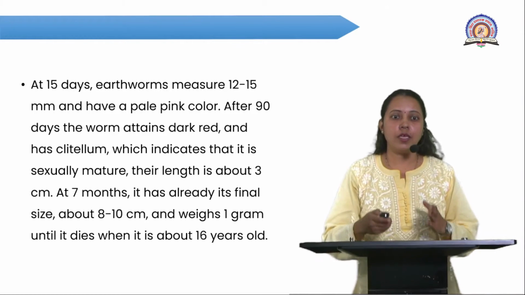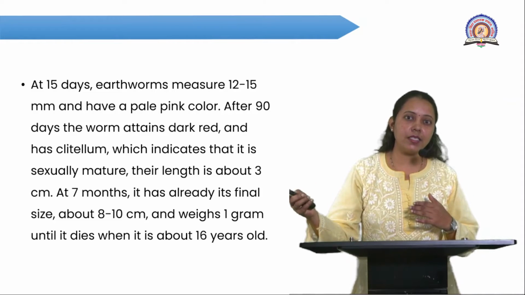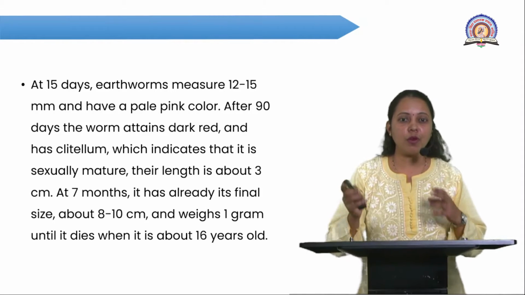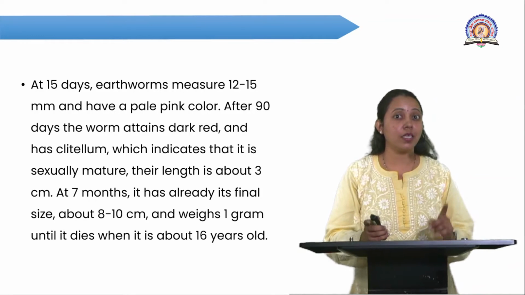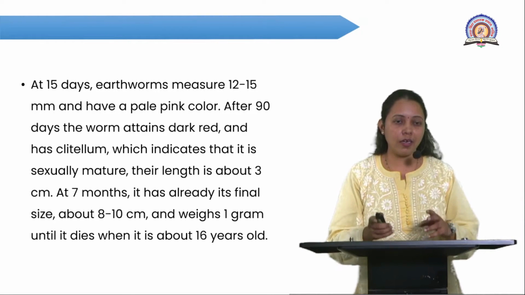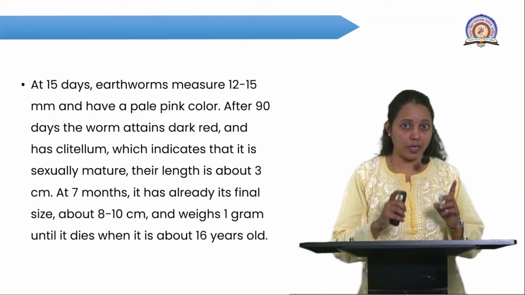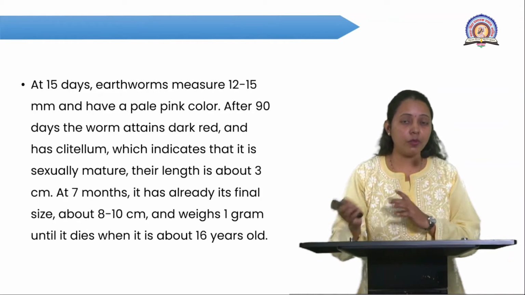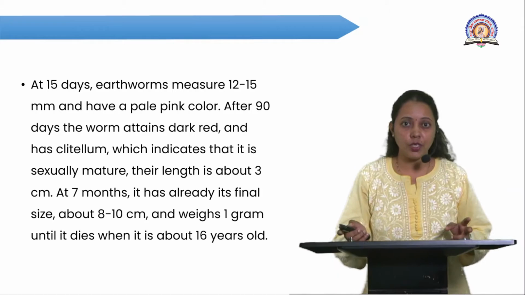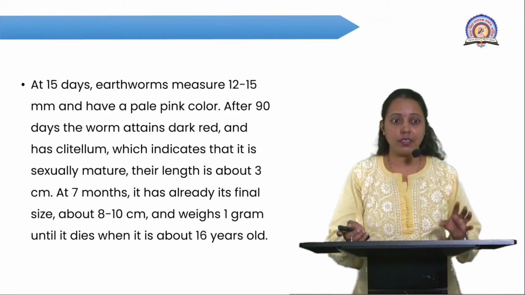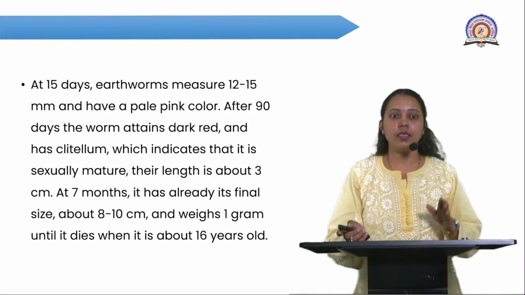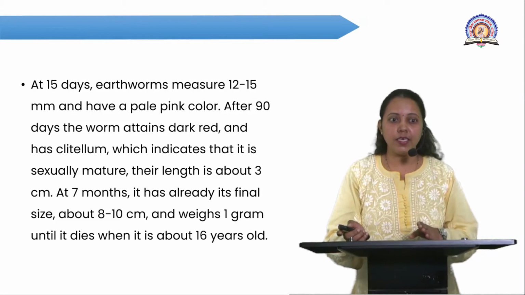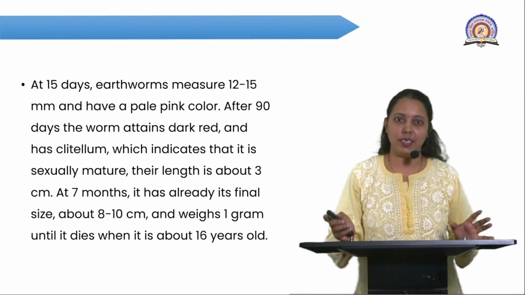Here the body size increases from 3 centimeters. So you can see the difference. Initially they are about 1 mm, and up to adulthood they attain their original size in centimeters. At 7 months it has its final size of 8 to 10 centimeters.